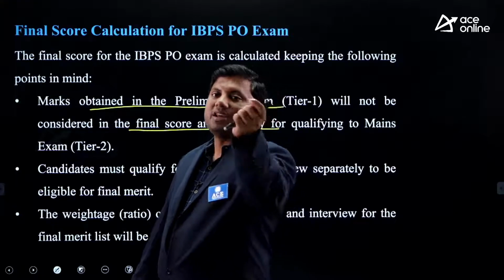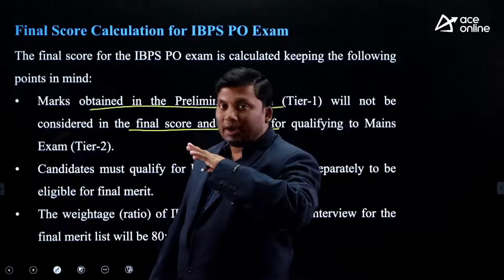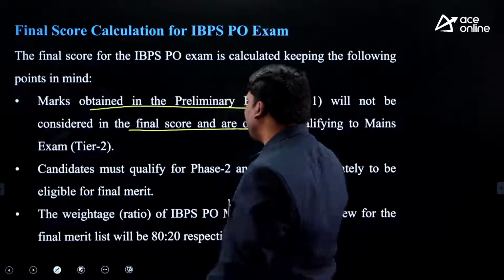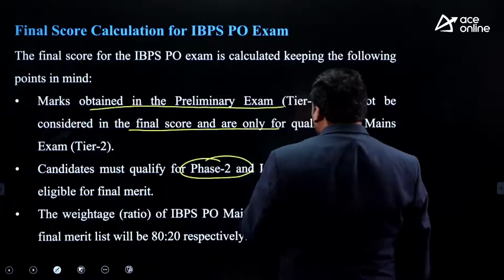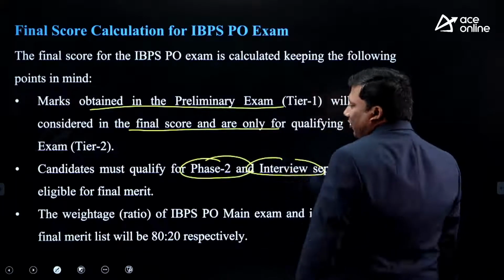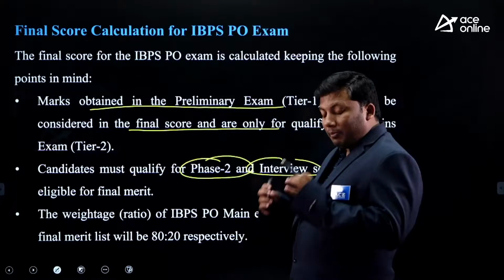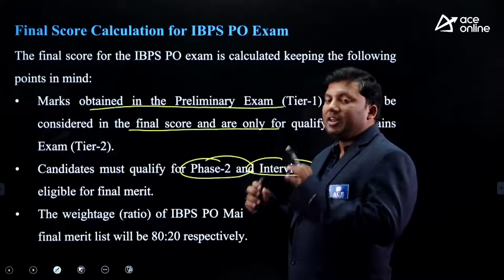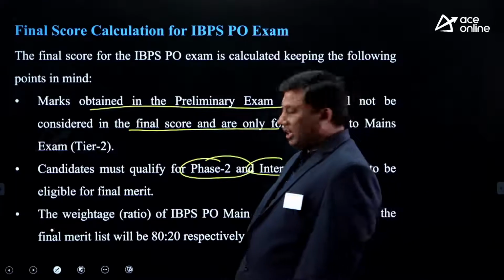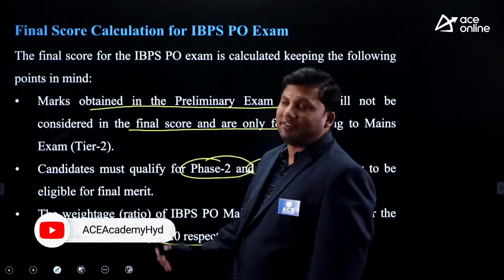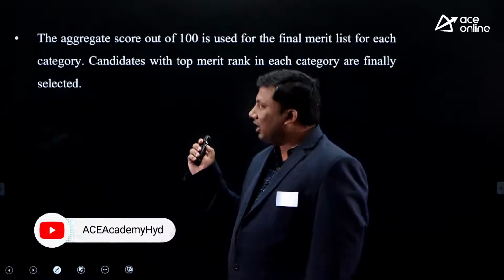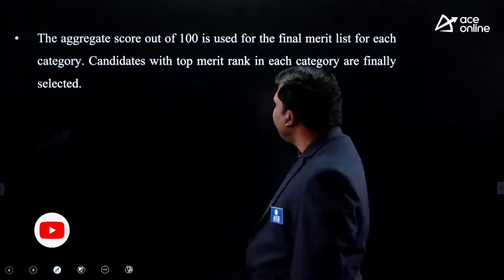The prelims score will not be taken into consideration. A candidate must qualify separately in phase 2 and the interview to be eligible for the final offer. The scores are taken in the ratio 80 to 20 to give the final offer letter. I hope it is clear.